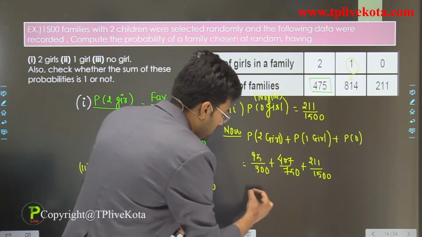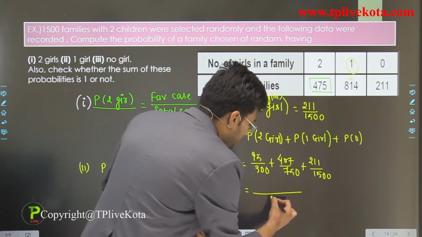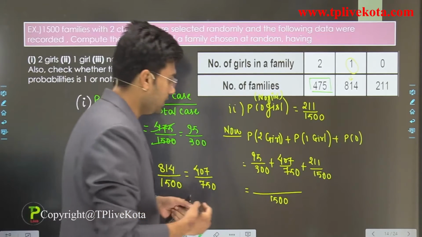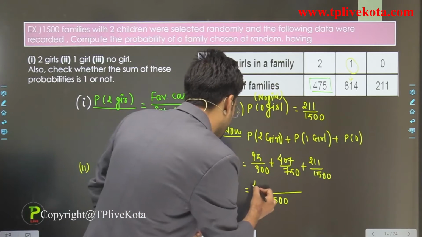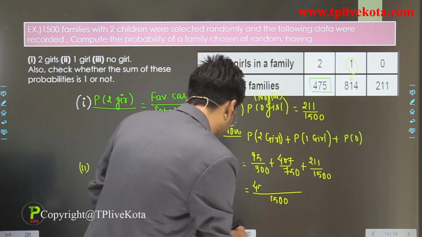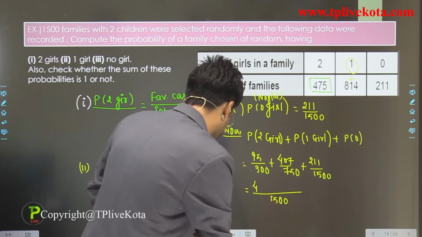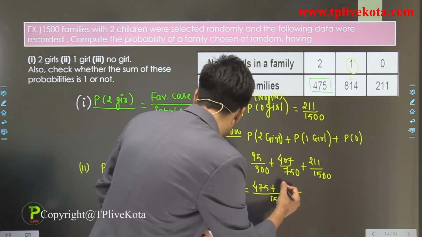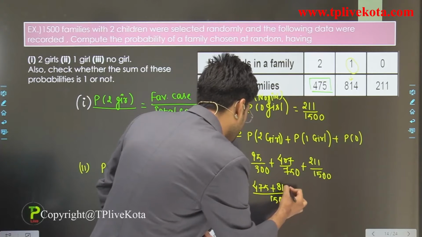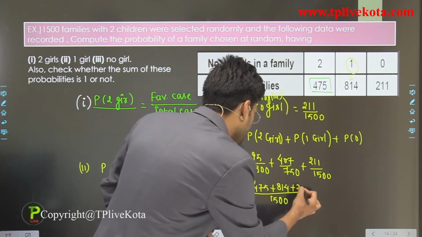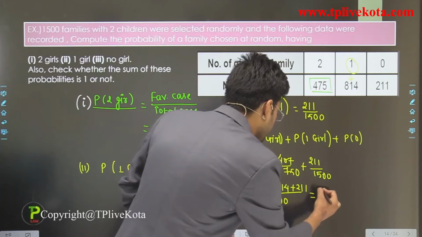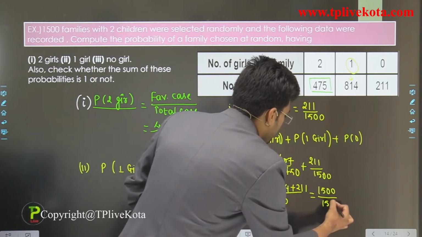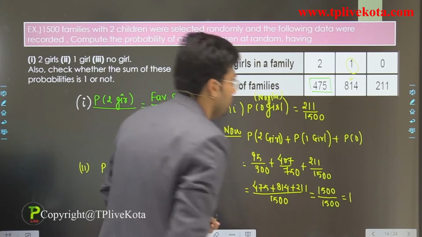So when we solve this by taking 1500 as the LCM, what will we get here? It is equal to 475 plus 814 plus 211, divided by 1500, which is 1500 divided by 1500, equal to 1.